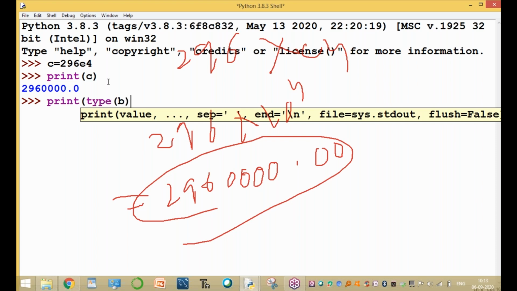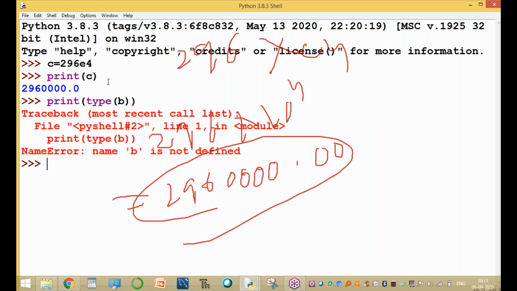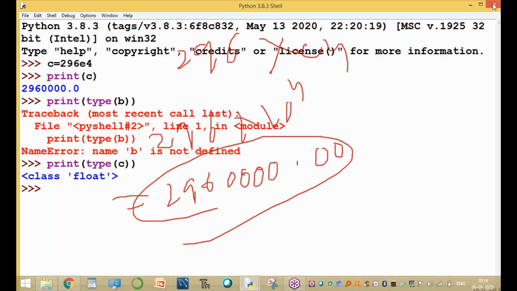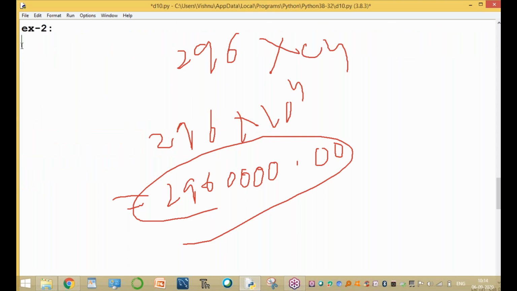What is the type of B? B is float type. The type of C, C is also float type. Clear, guys? This is a float type value. This is the output. Please check it.